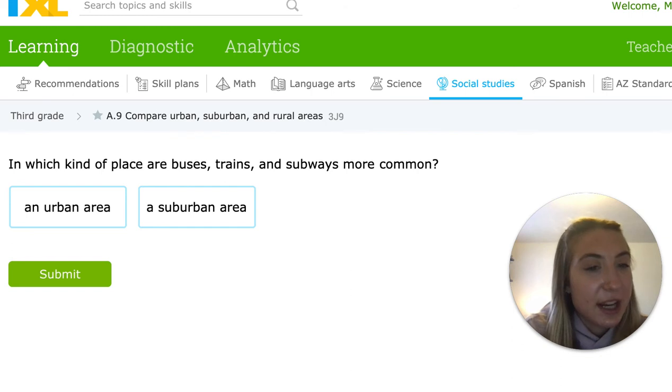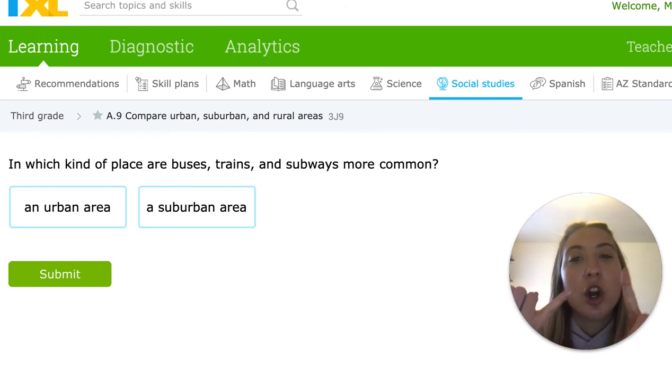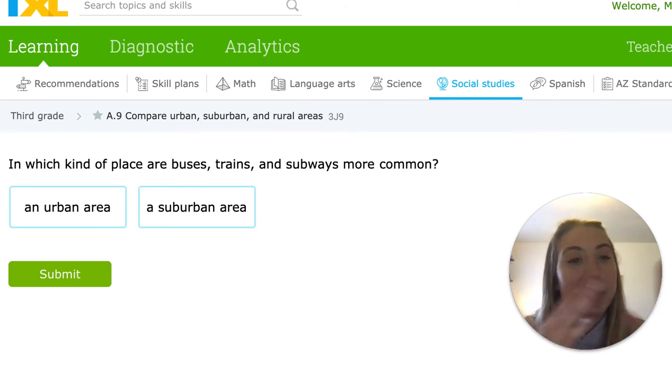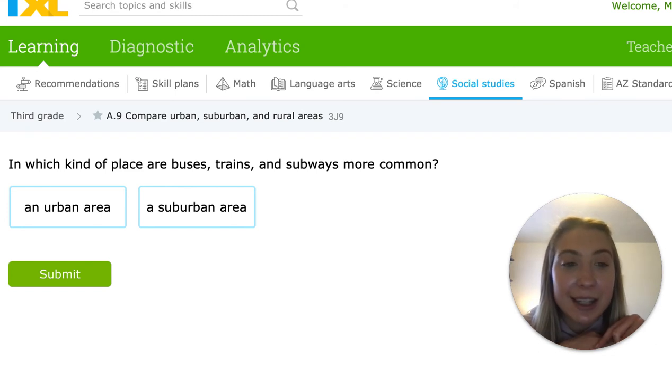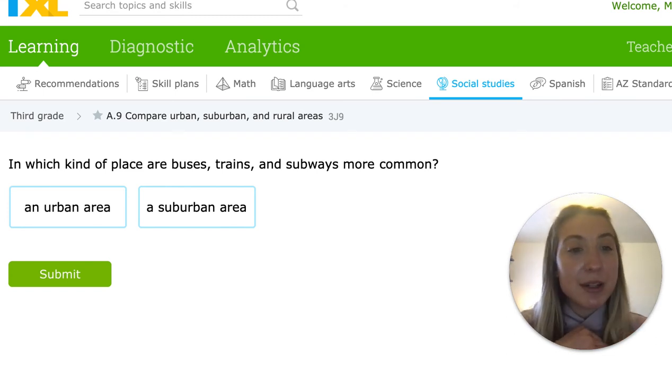So for our homework today, they're going to list some things. We have to think, is this more urban, suburban, or rural? So remember, rural is going to be with farms. There's lots of space, not a lot of people. Suburban is going to be like a little community right outside the city. So that's where you'd see maybe subdivisions. And then urban is a city where it's super crowded with a lot of people.